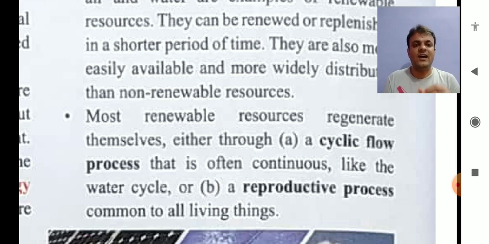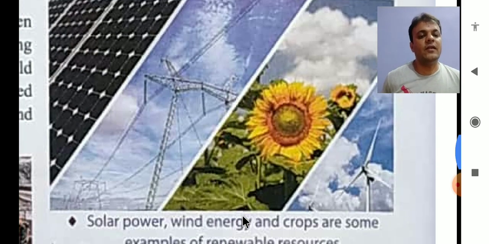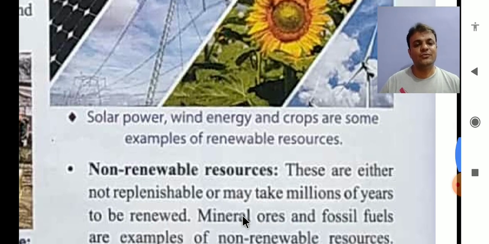It means with farming, the crop is grown, harvesting is done, again the growing process is done, again it will grow, crops are ready, harvested, again it will grow. So this is called the reproductive process. Here we have solar power, wind energy and crops. These are some examples of renewable resources.